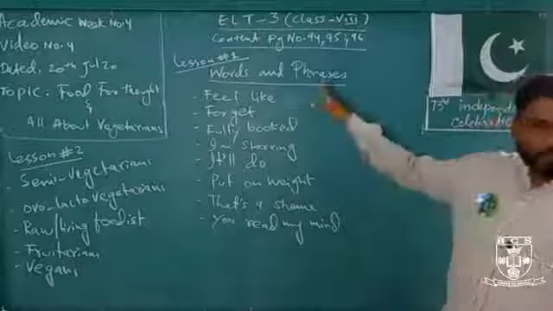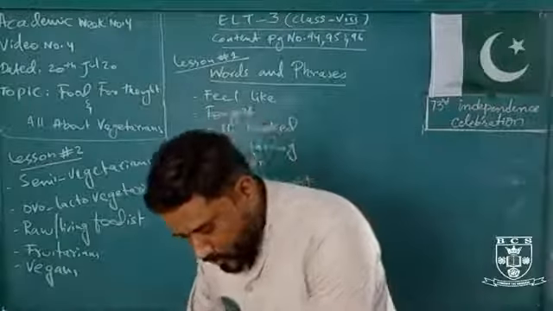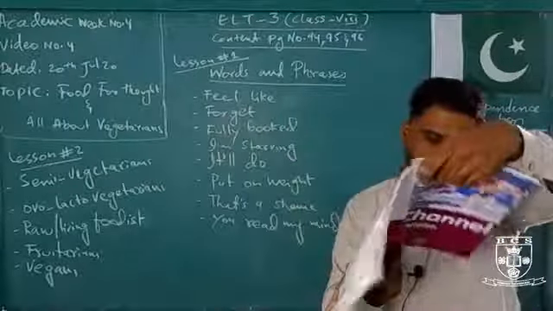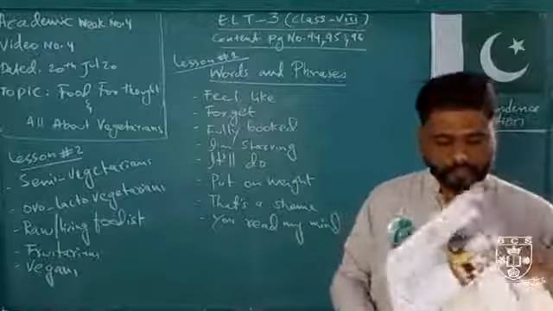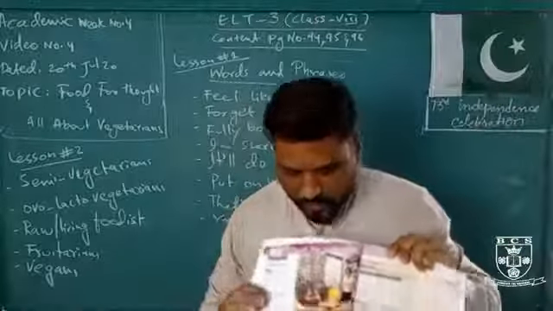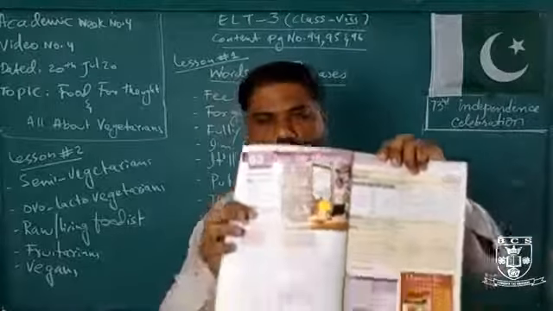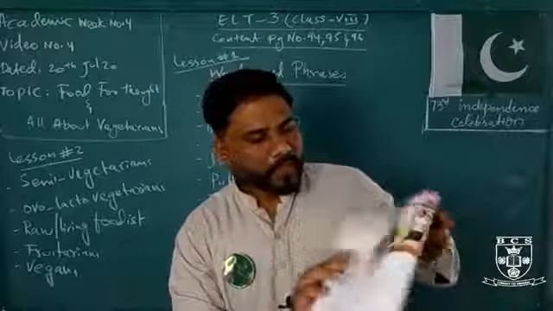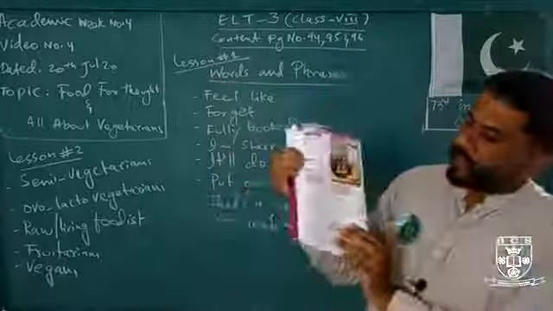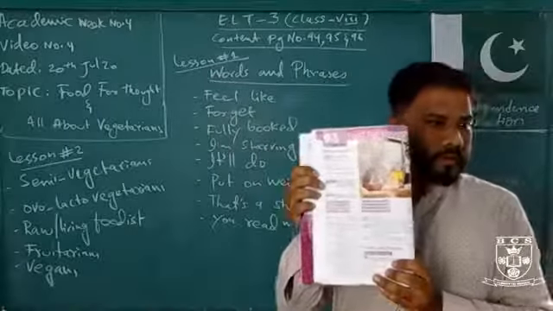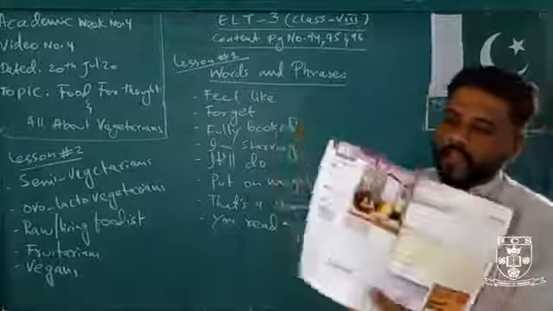Okay, when we go through, I will show you in the book at page number 18. You can see over here the topic for your lesson number 1, food for thought. Under this topic you have a conversation between Gordon and Rosemary. Okay, what is the scenario of the conversation?